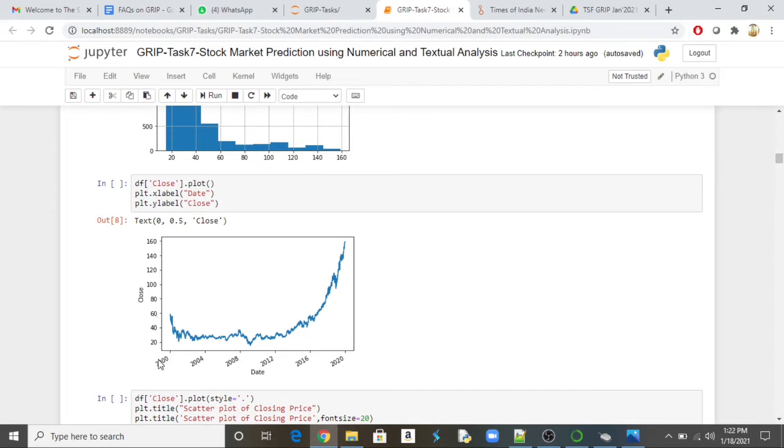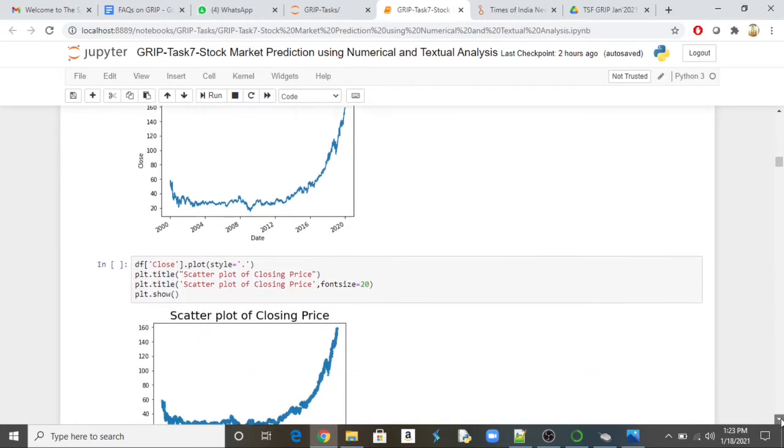What you can see is that the data starts from 2000 through 2020. The stock price was initially high, then it went down, and again it was fluctuating, then it went up and up. So by using this data we had to do some sort of time series analysis. Then we had to fit some model, then do a prediction, then do sentiment analysis. That is the overall task.